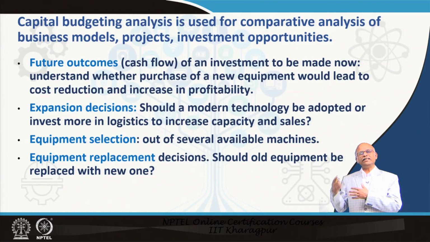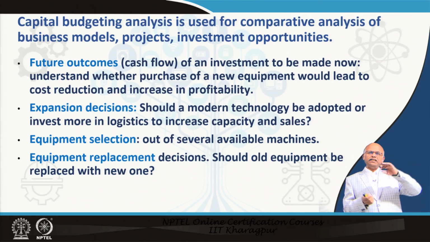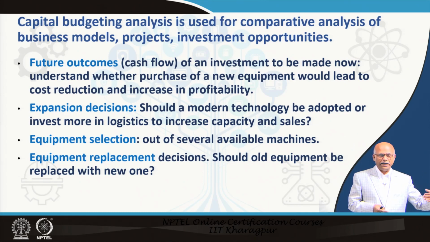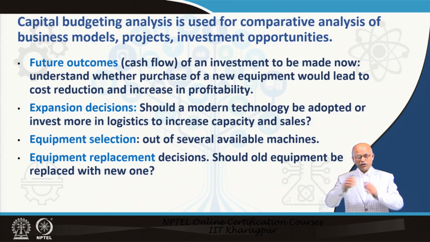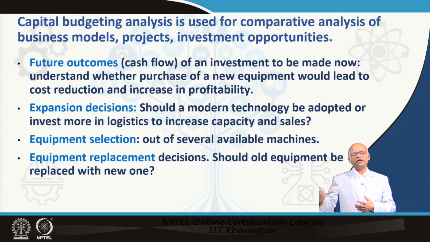So, you might think, okay, let me reduce the recurring expenses by installing a new machine, discarding the old machine. If you discard the old machine, you are going to get some money back, because you are going to sell it for something, whereas when you buy something, you are going to spend some capital. What is the net capital investment? New expenses minus the cash flow that is coming in, and then how much is the regular saving.